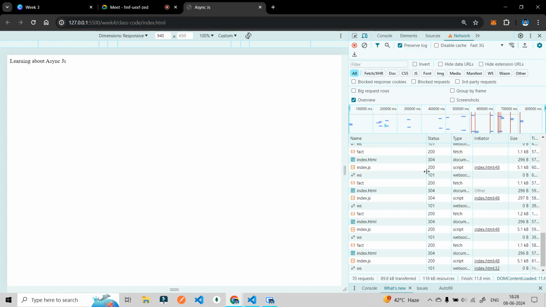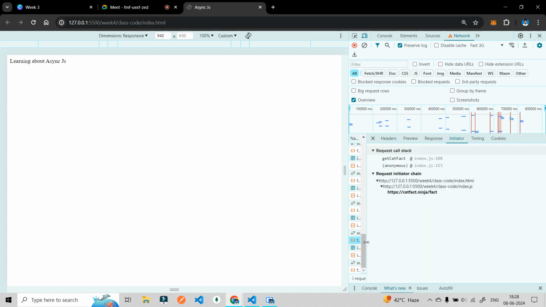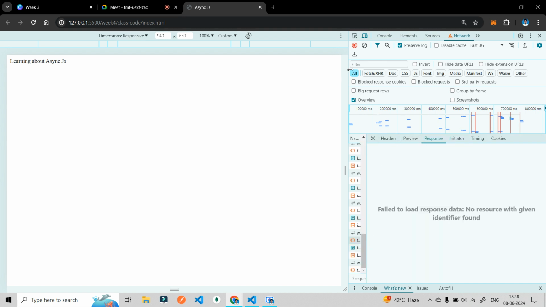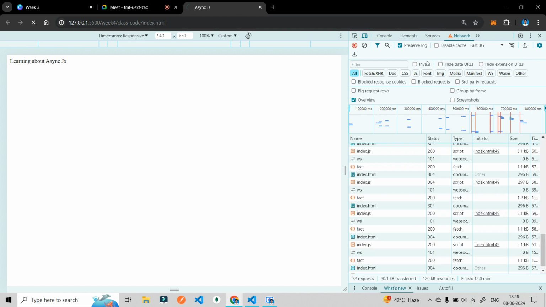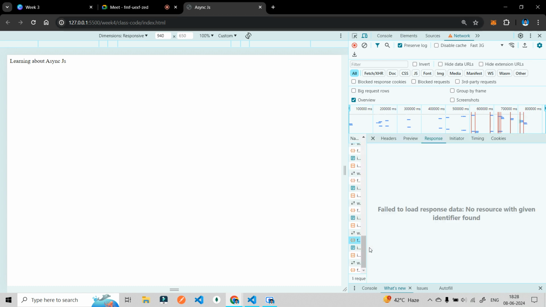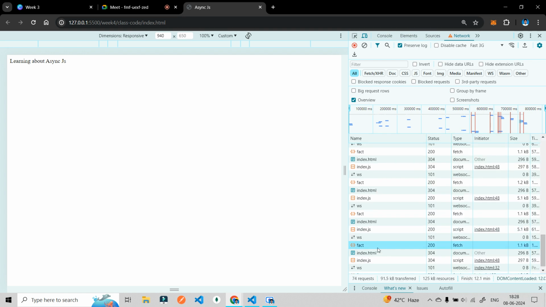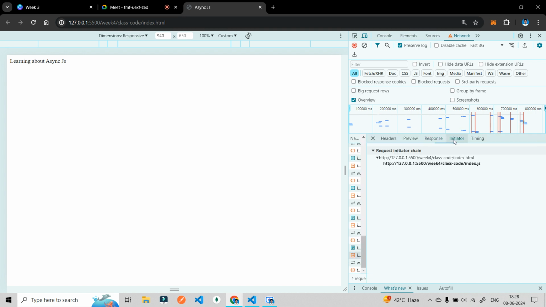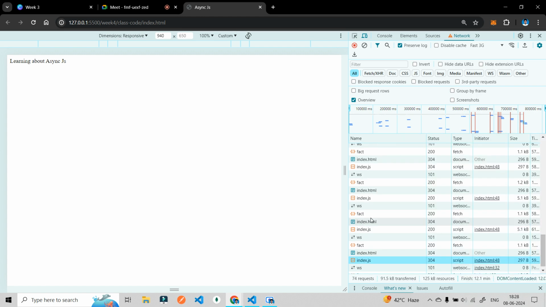If I show you the network again, now you can see here the response. If I refresh, why is it not giving me any data? It should give me data, right?